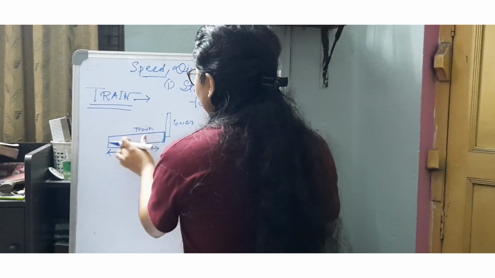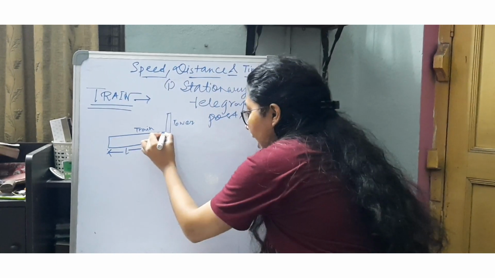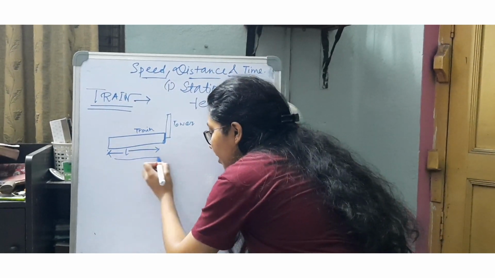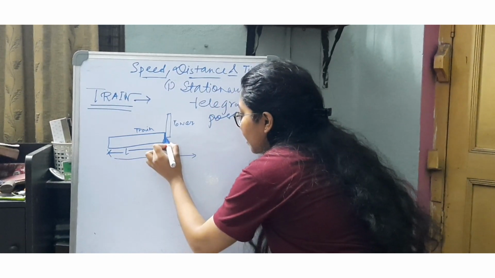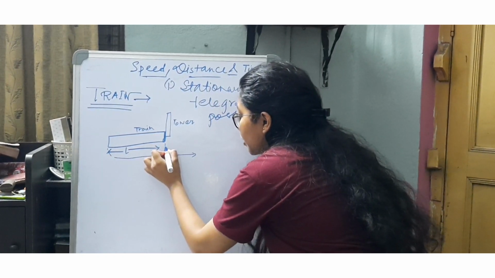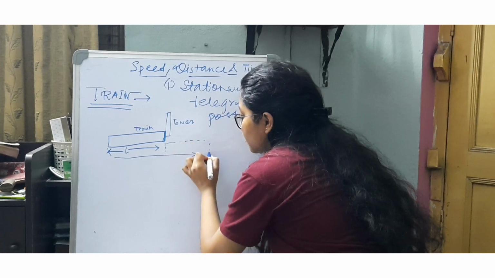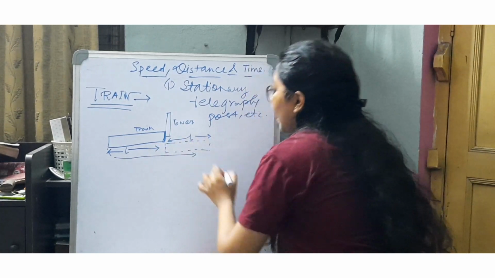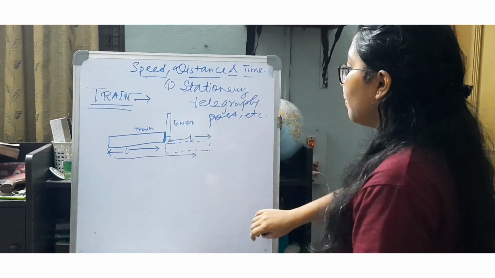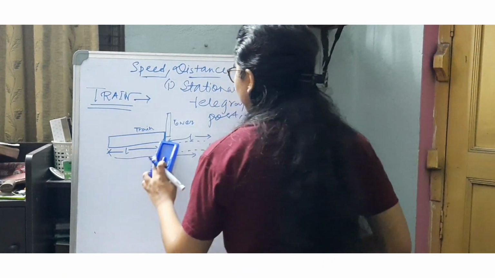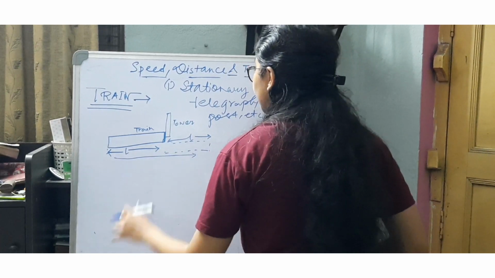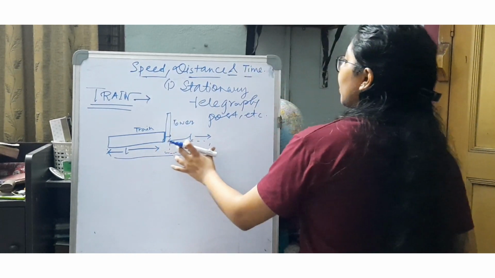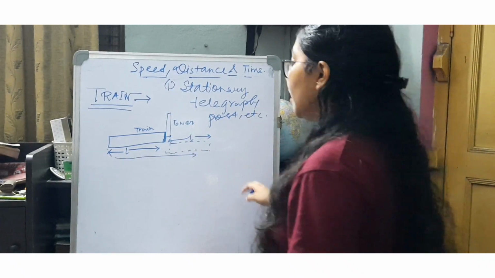Just think, the train starts from its starting point, and after it travels the entire distance, at a certain point it will have covered the entire length L and reached the final point. So to reach this end, it has to ensure that it covers its own entire length.